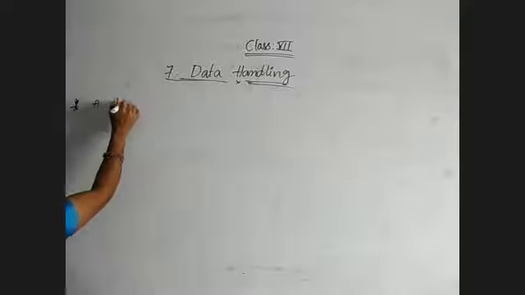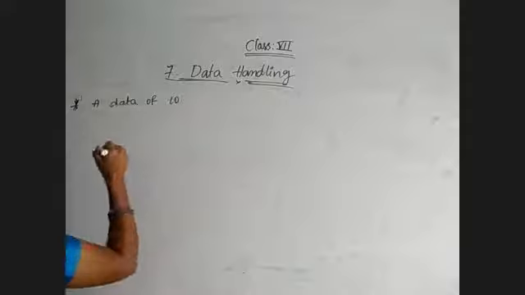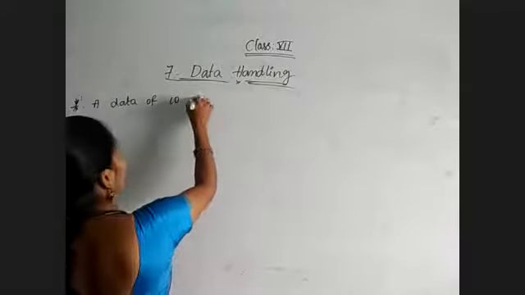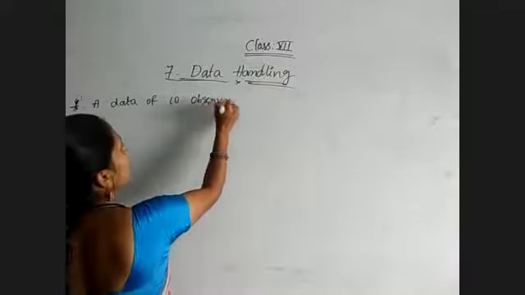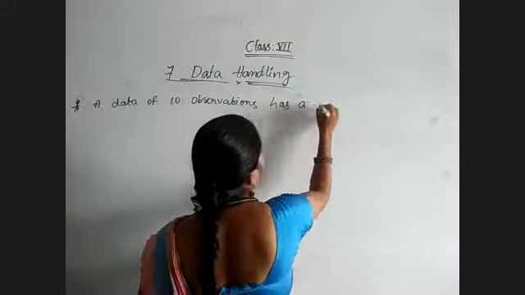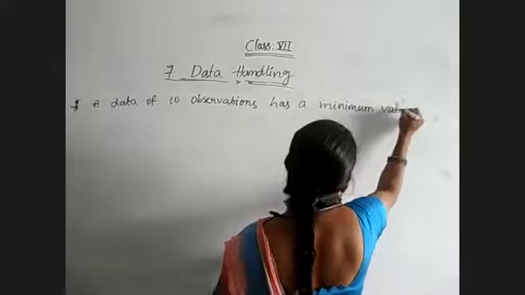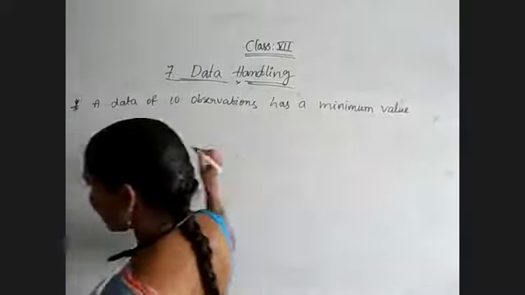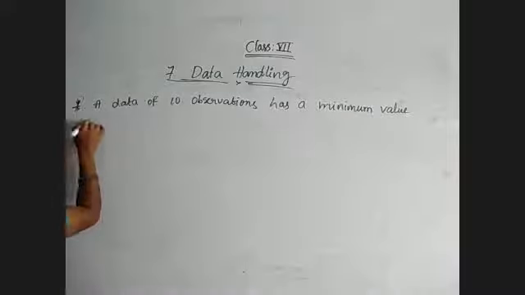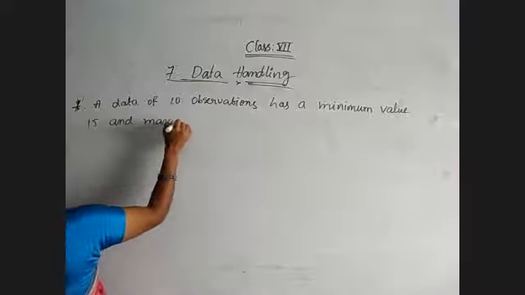A data of 10 observations has a minimum value 15 and maximum value 25.